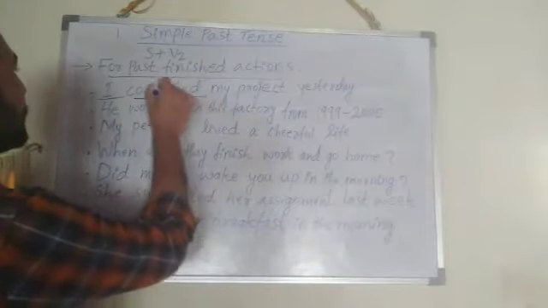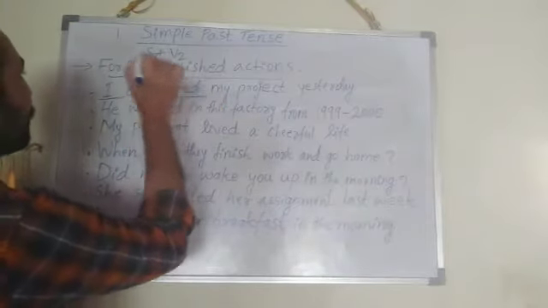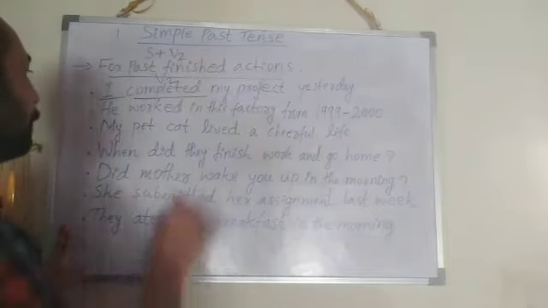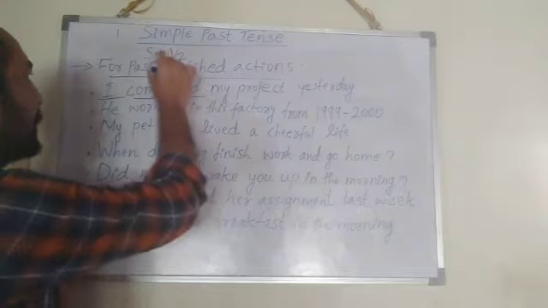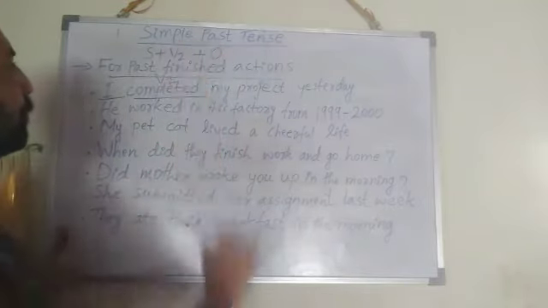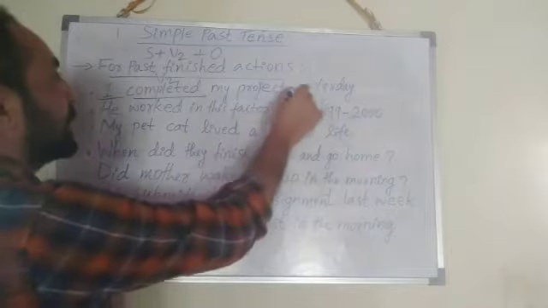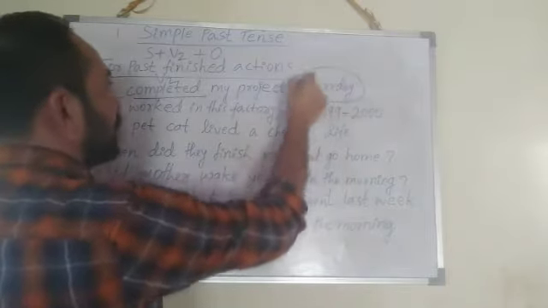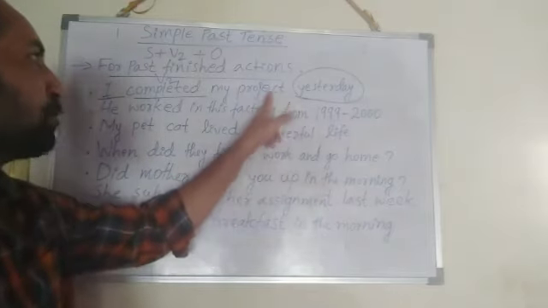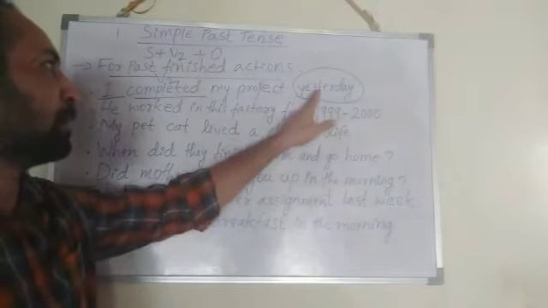Completed, that is V2 form of the verb. Past form of the verb, right? As per the rule, subject plus V2 plus, if needed, object also you can give. My project yesterday. So here yesterday, that is the time reference. So here this action happened yesterday.